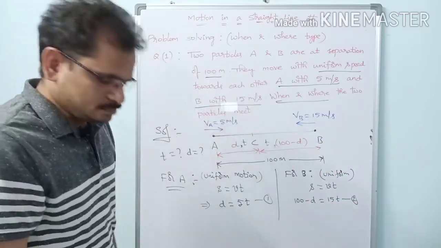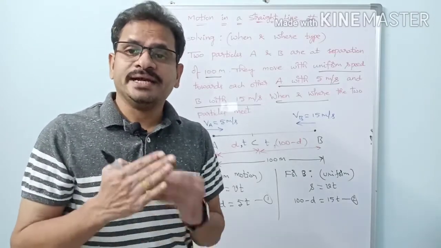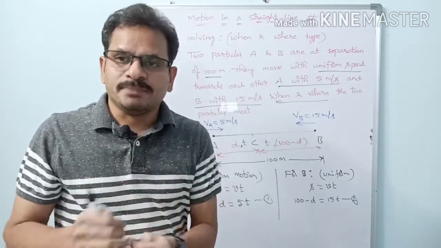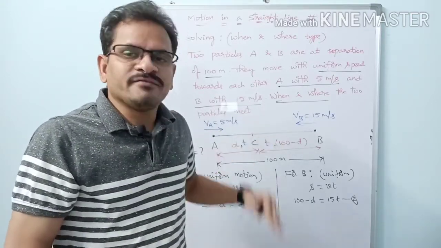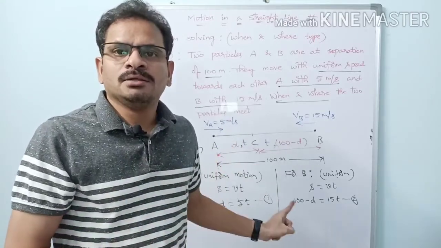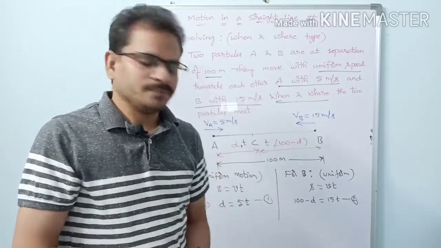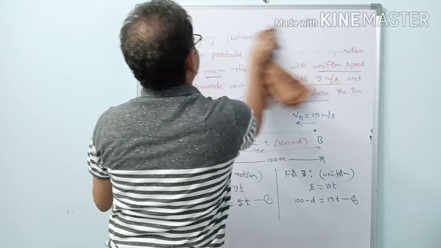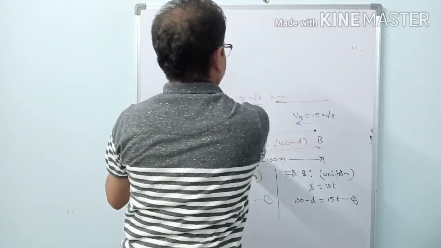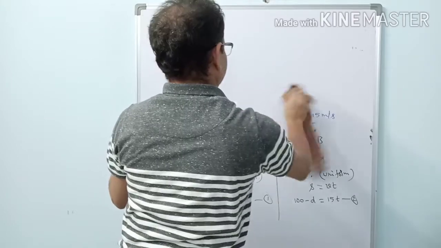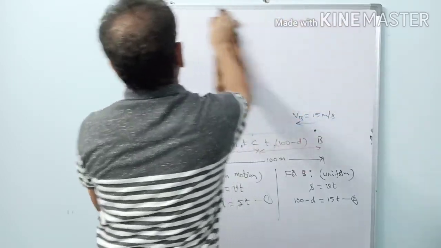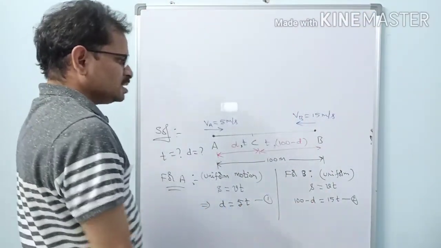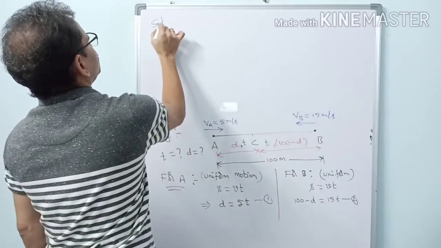Physics part is over. Now we are entering into the mathematics part. Divide a physics problem basically into two categories: one is the physics part, the other is the mathematics part. Till we make the equations, that comes under the physics part. Now solving these equations comes under the mathematics part. So now we can solve them, very simple.